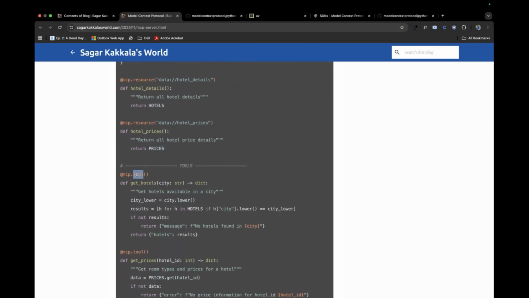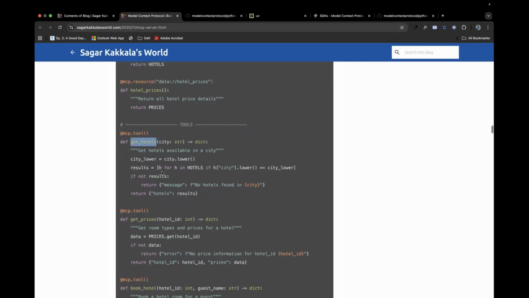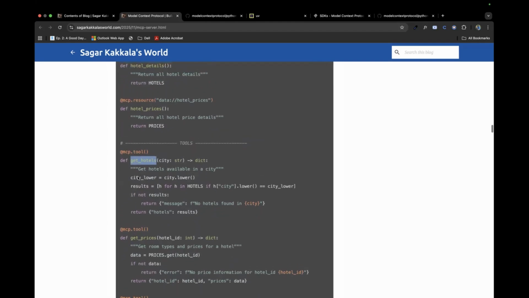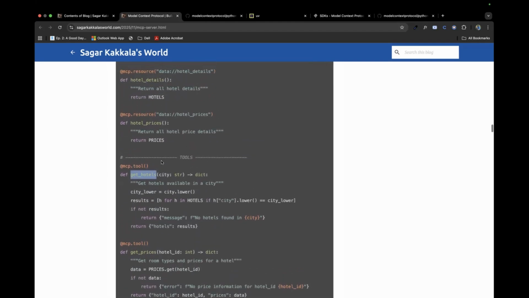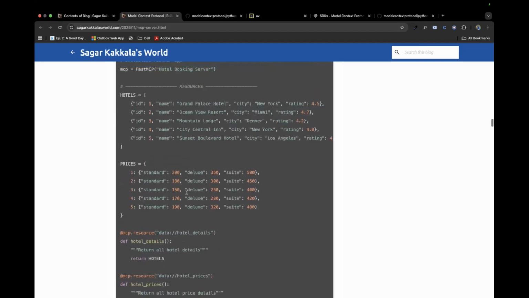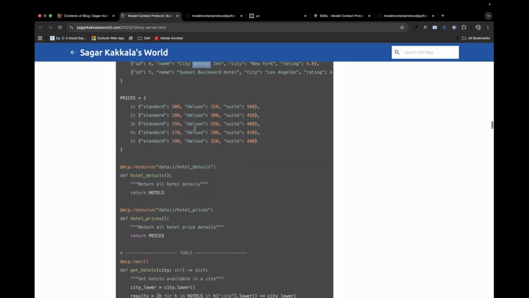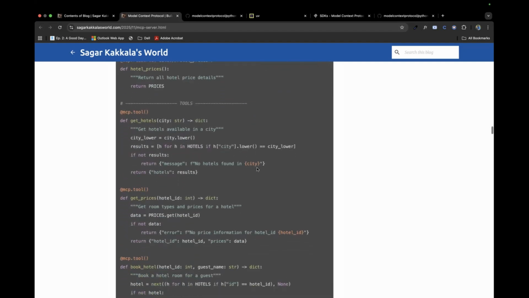And here is where I'm getting tools. It's like a get tool: if a city is specified, for each hotel in hotels, let's say someone specifies they want a hotel in New York, whatever is there in New York would be displayed here, like Grand Hotel, Grand Palace Hotel, and City Central Hotel. So that's how the command is written here.